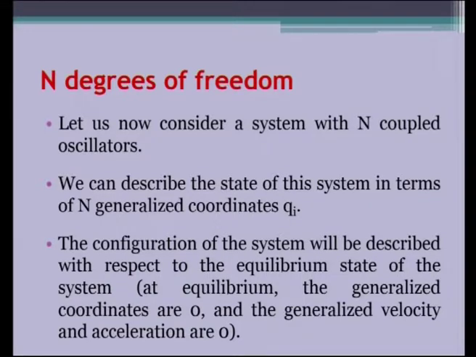For n degrees of freedom, let us now consider a system with n coupled oscillators. We can describe the state of this system in terms of n generalized coordinates represented as qi. Here i is the running variable, it will run from 1 to n. The configuration of the system will be described with respect to the equilibrium state of the system. What is the equilibrium state? It is at rest, at the equilibrium position. At equilibrium, the generalized coordinates are 0 and the generalized velocity and acceleration are also 0.